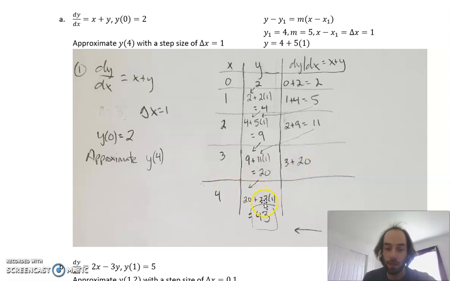That becomes my slope down here. Add 1 to the 3, it's 4. I do 20, the old y value, plus 23, the slope, times 1, the delta x, and that gives me 43. At that point, I was asked to approximate y of 4, so I now have that's y when x is 4. So this is my approximation. Hopefully that helps make a little bit of sense of that.